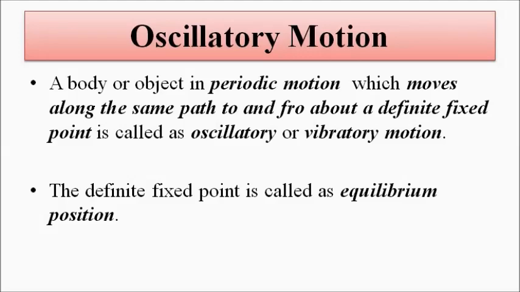An important thing to remember is that all oscillatory motions are periodic in nature, but not all periodic motions are oscillatory.